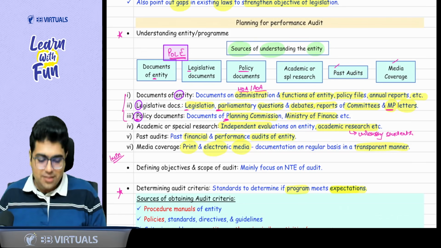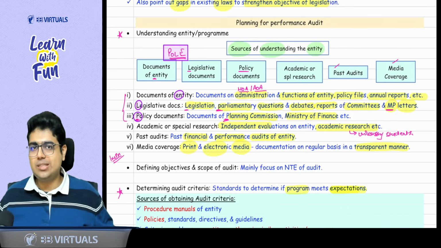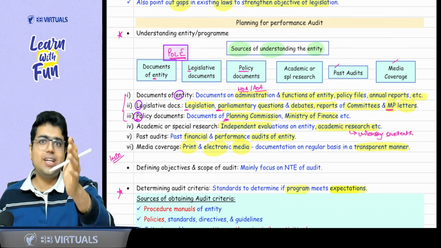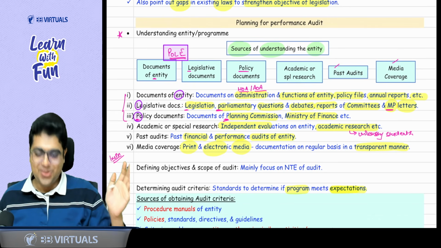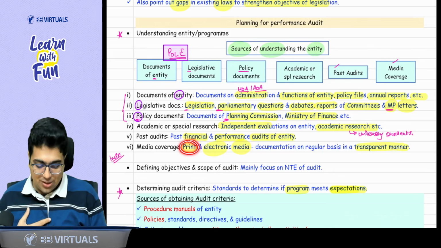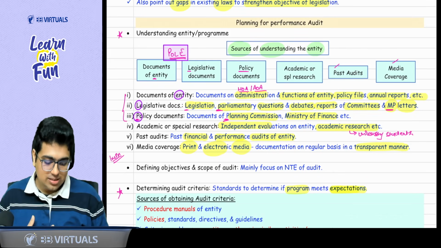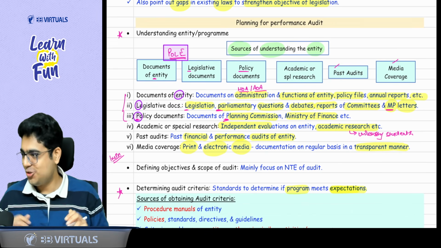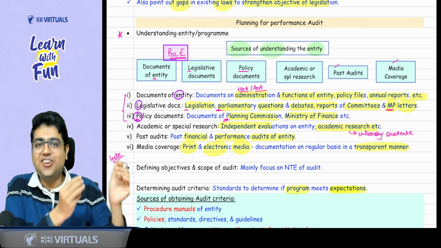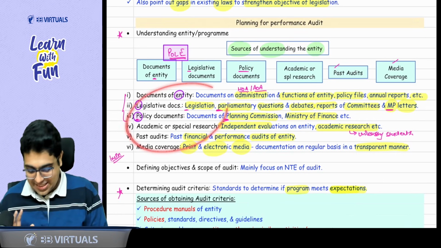And the last thing, whenever government comes out with the policy, the most active is our media. Okay, so print and electronic media, that is the news channels, they bring out the documentation in a transparent manner. Jokes aside, this is the only thing you can go through. So these are the 6 things you can go through.